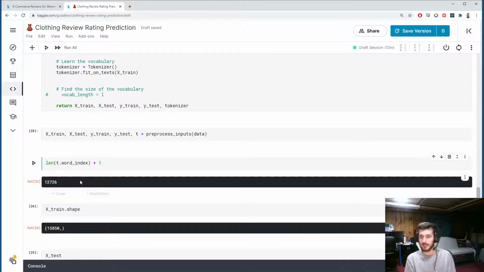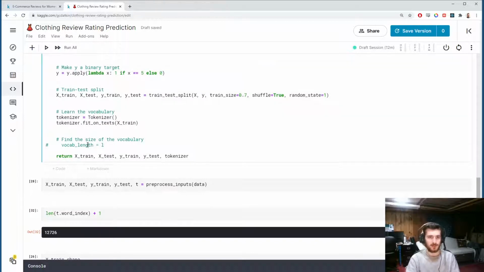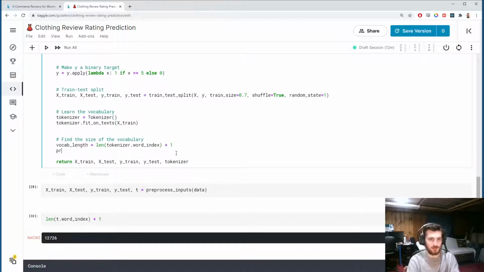Now, the 0 wasn't in our mapping, but when we pad the sequences, because we want to make them all of the same length, we're going to use zeros to pad. And so this plus 1 accounts for that 0 character. So in here, vocab length is going to be length of tokenizer.wordIndex plus 1. And we can print it out, might as well. Vocab length and vocab length.